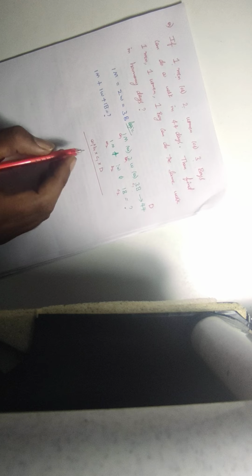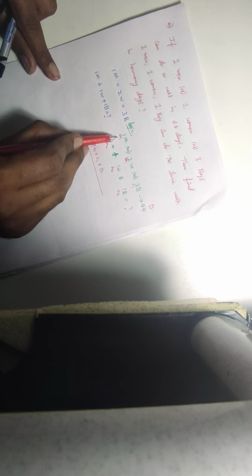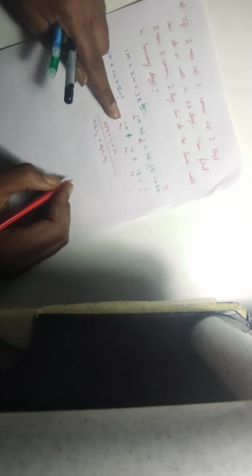Now see, if 3 people are given, it is A1 into B1 into C1 into D divided by A1 into B1 into C2, plus A1 into C1 into B2, plus A2 into B1 into C1. This is the formula, students.